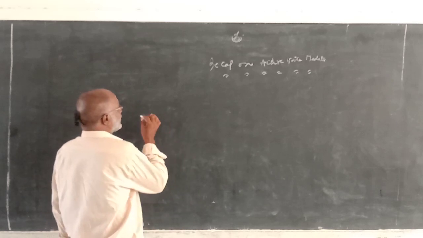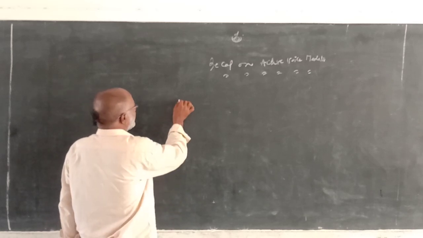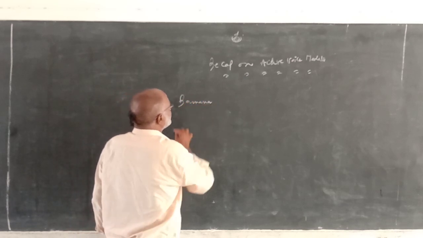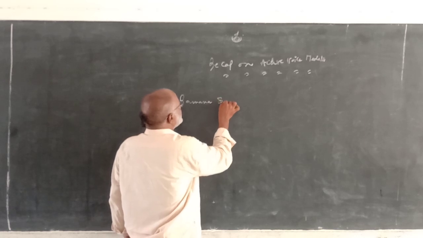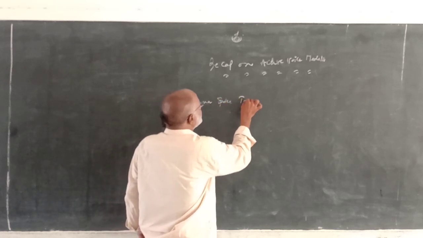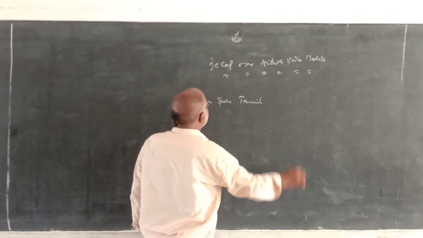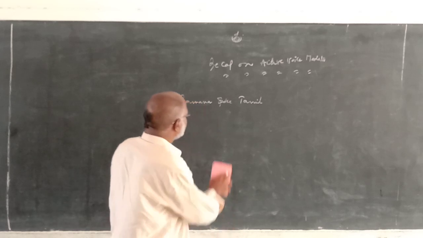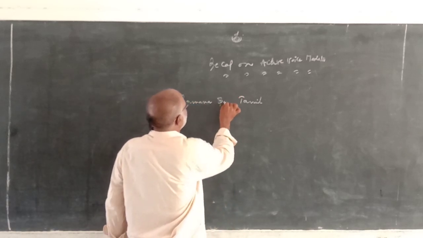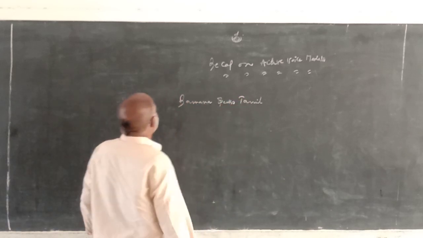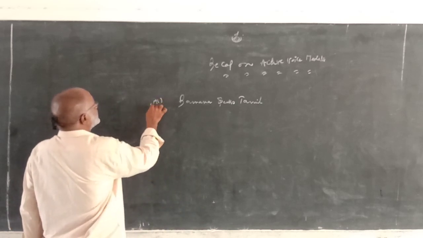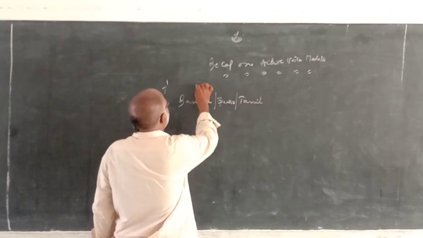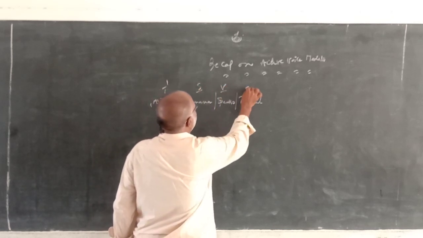Okay, now first, simple present model. Ramana speaks Tamil. This is a model of simple present tense, tense number 1. How is it changed? First analyze the sentence. Subject Ramana, verb speaks, object is Tamil.